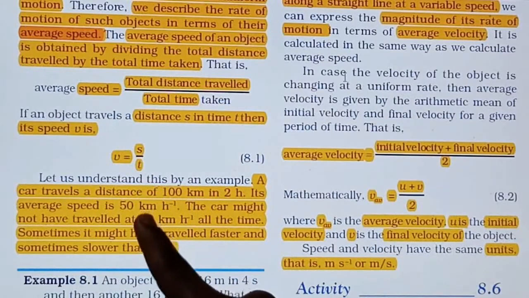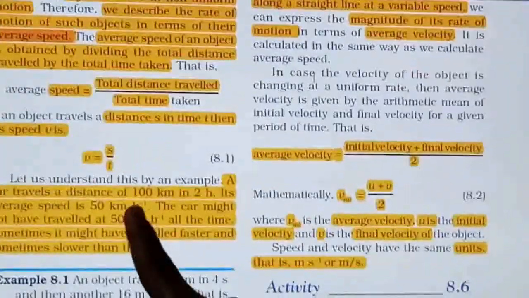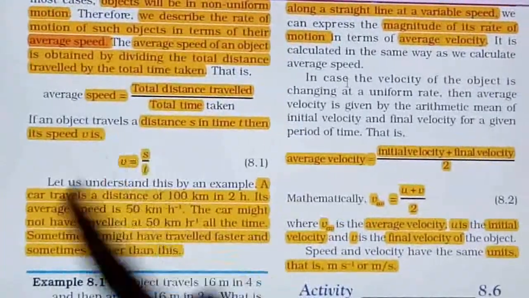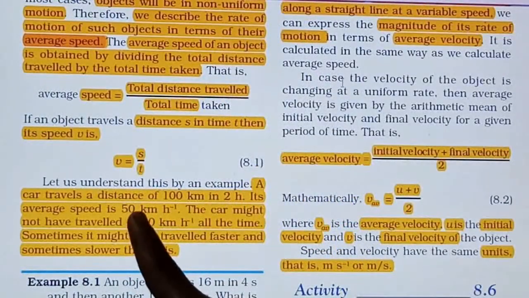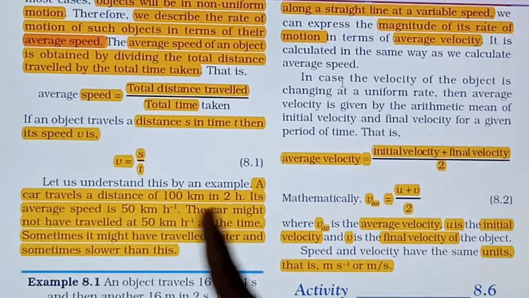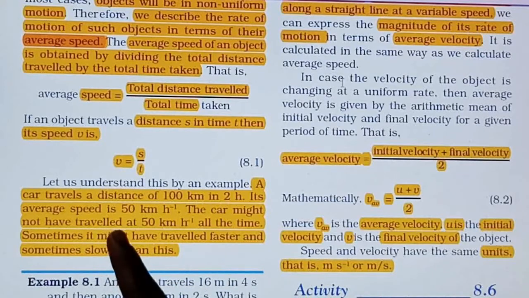What does average speed indicate? Does it mean the car moved at 50 kilometers per hour from the beginning till the end? No. Sometimes the speed may be more than 50, sometimes less than 50 kilometers per hour.